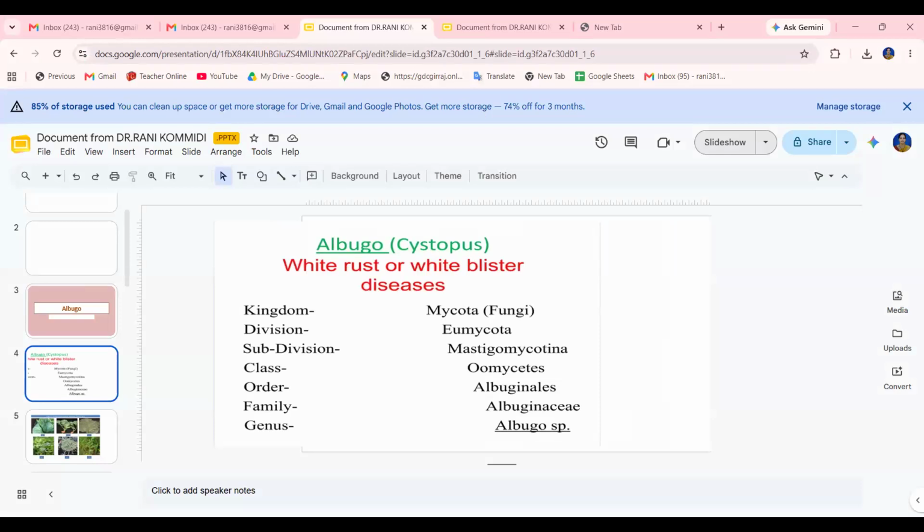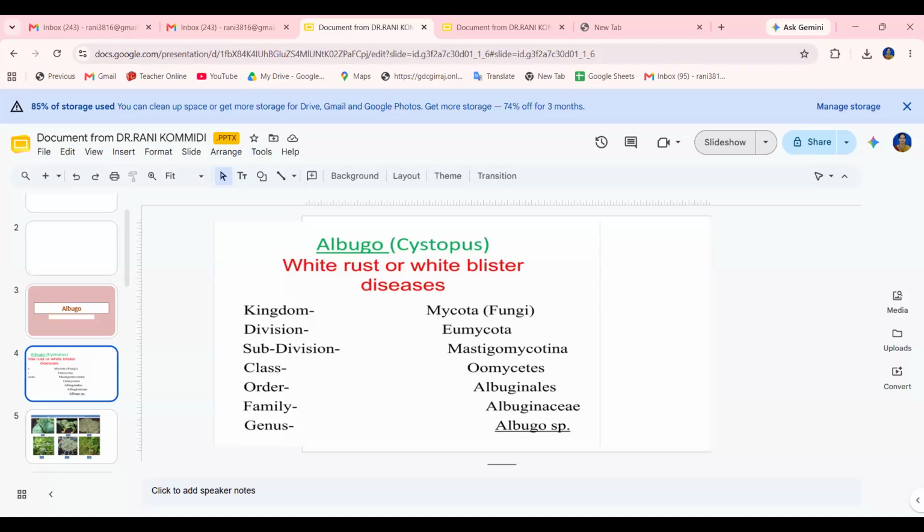It is also divided into two subdivisions, Mastigomycotina and Amastigomycotina. Mastigomycotina is divided into three classes: class 1 is Chytridiomycetes, class 2 Hyphochytridiomycetes, and class 3 is the Oomycetes.